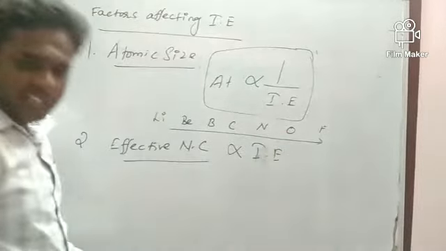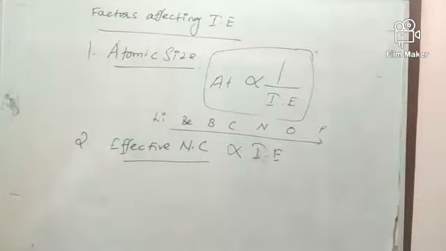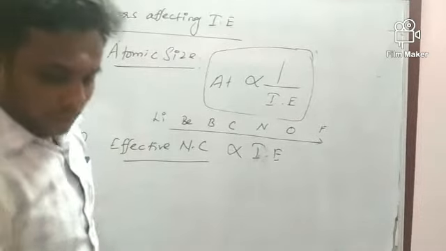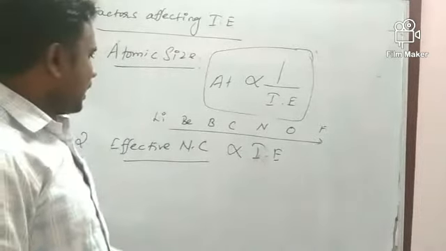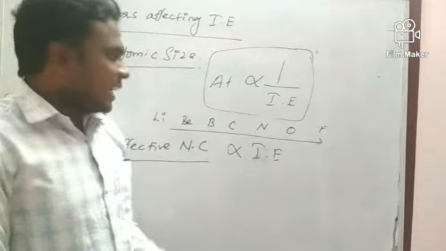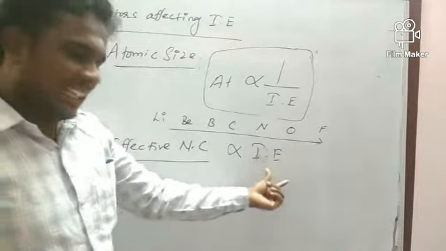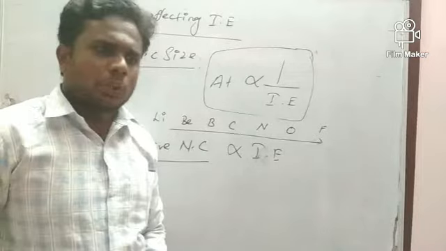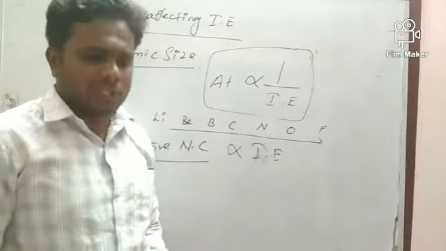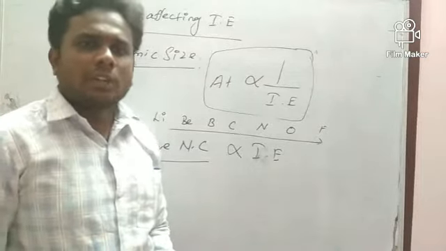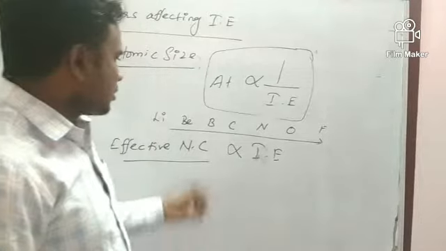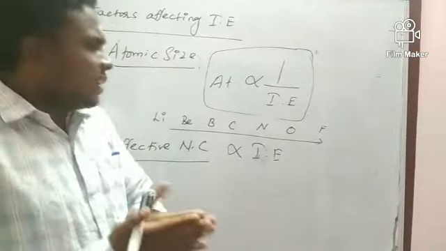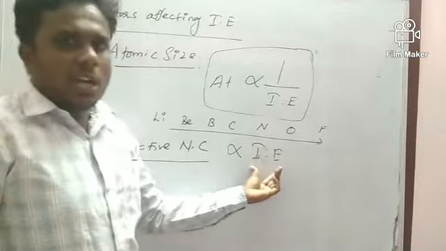Here, we know what is meant by effective nuclear charge: the charge of the nucleus. So when the nucleus charge is increasing, ionization energy is also increasing.